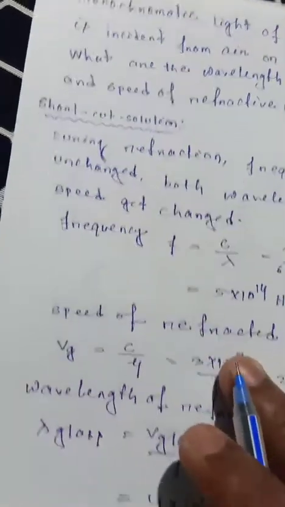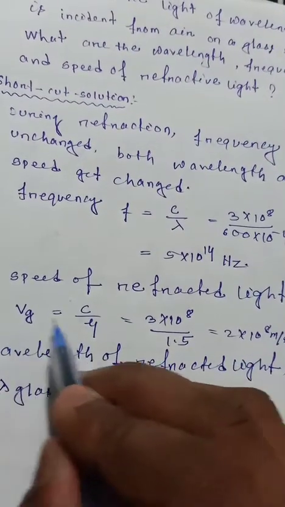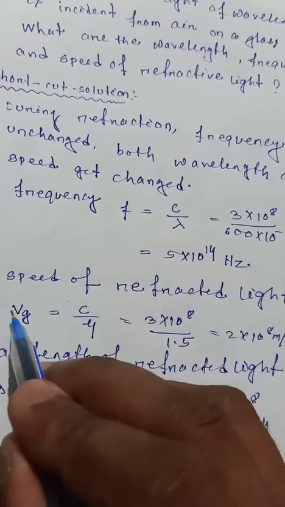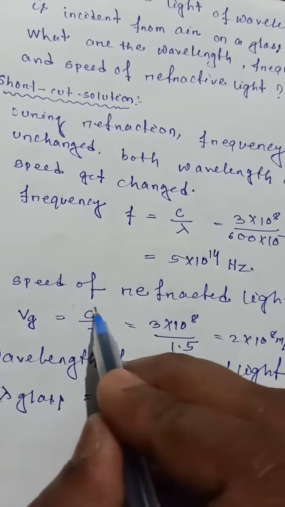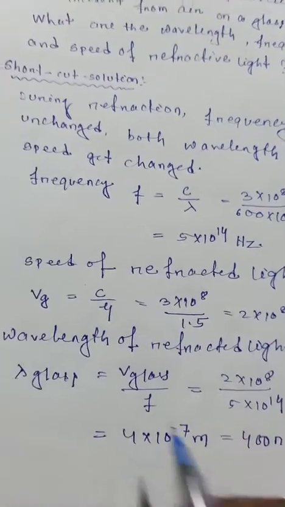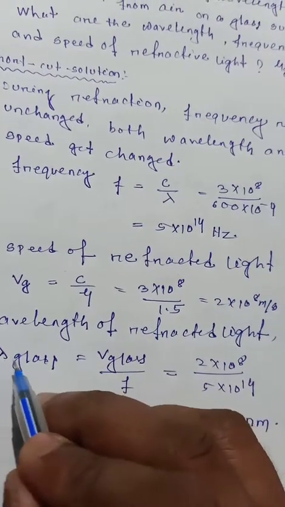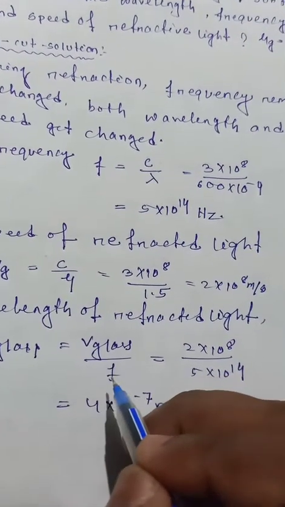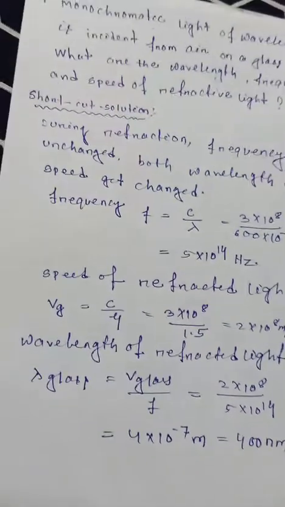So the speed of refracted light, v glass, the velocity in glass, is equal to c, the velocity of light, divided by the refractive index of glass. And the wavelength of refracted light, lambda glass, is equal to the velocity in glass divided by frequency. So that's why 400 nanometer.